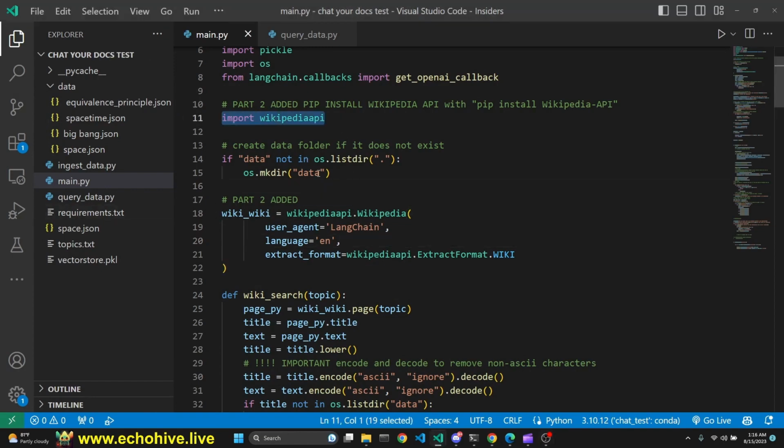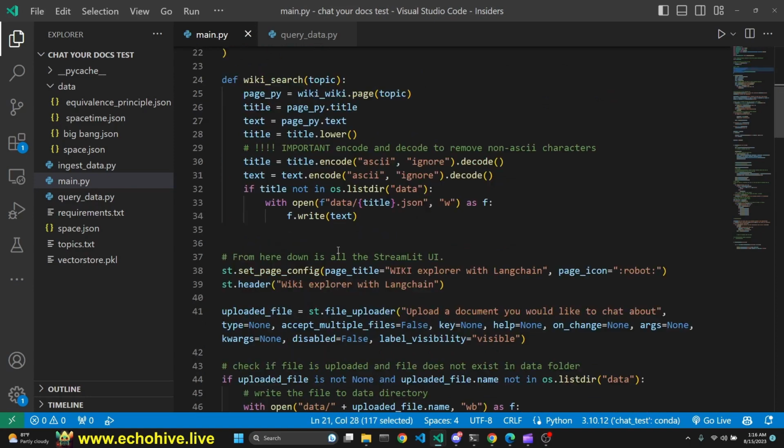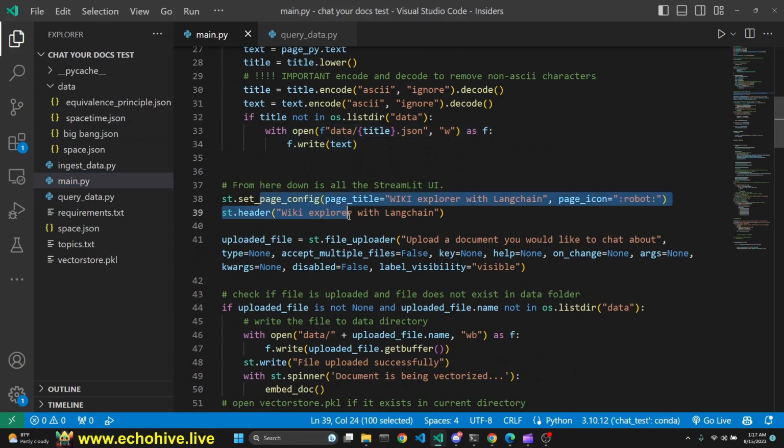We import Wikipedia. We check for a data folder. If not, we create it. Then we initialize our Wikipedia API. And we create a wiki search function, which is going to return the Wikipedia articles we're looking for and write them to file under data as we have done. And we set the Streamlit page config and the title.